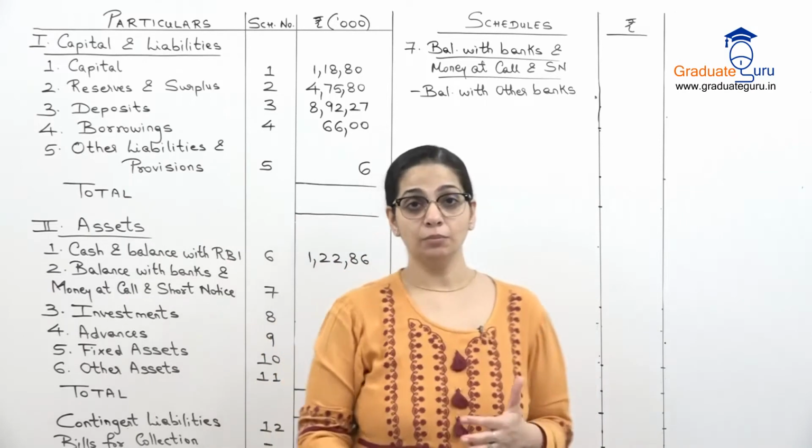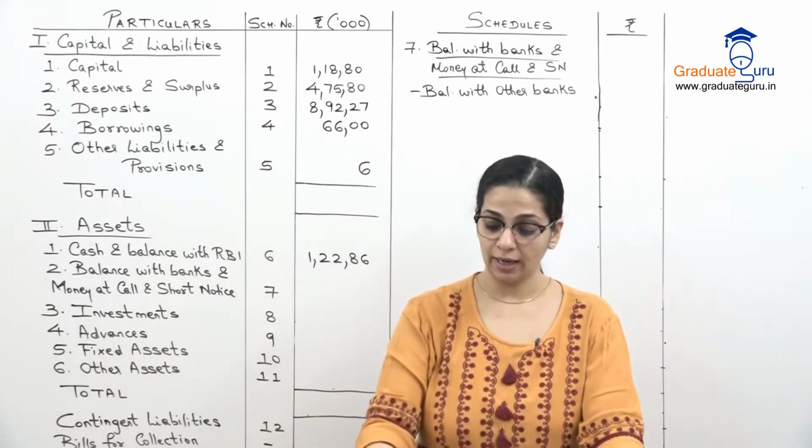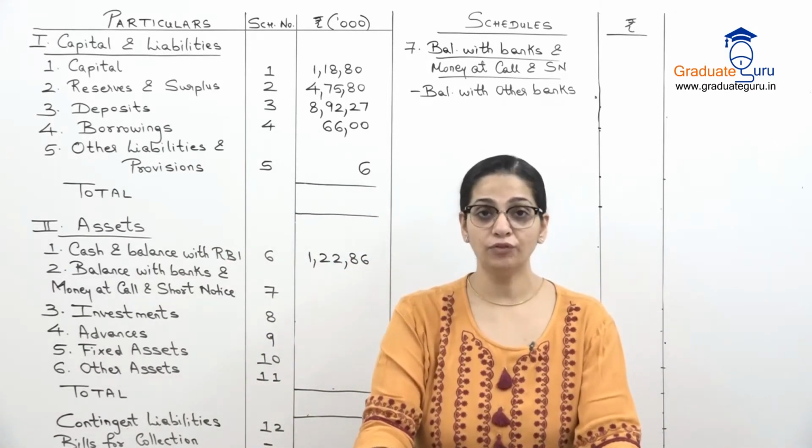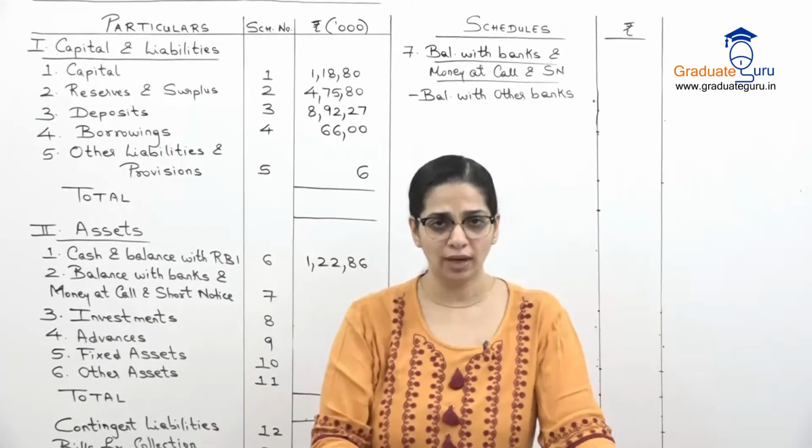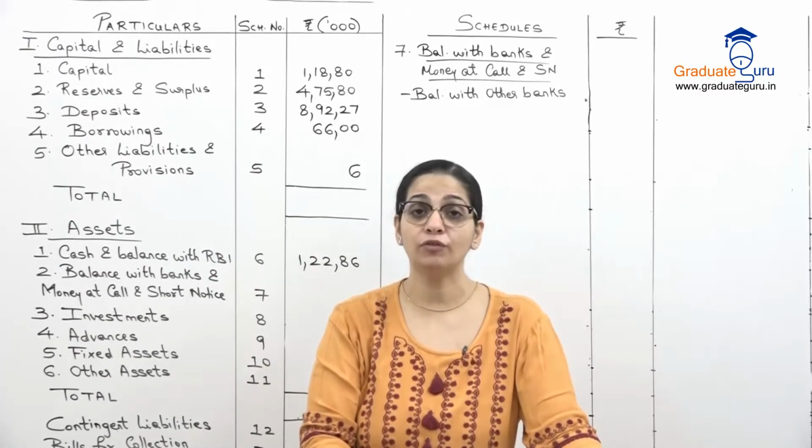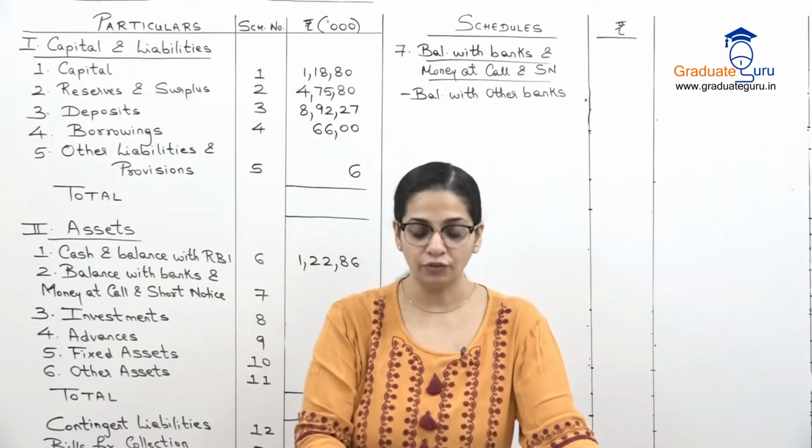Now in the sum the balance with other banks given to us is 9352, that is 93.52 lakhs, which we write as 93.52.